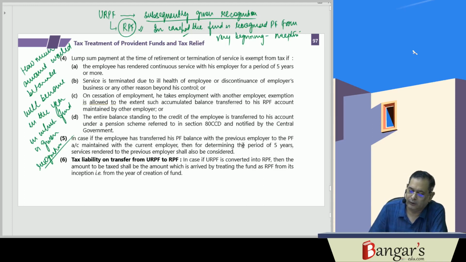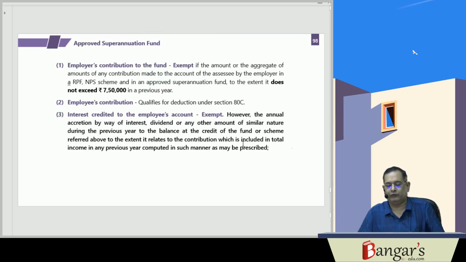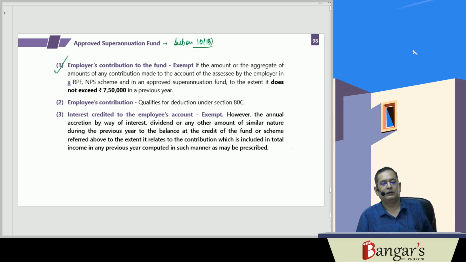So that is about the tax treatment of the provident fund. Then about the approved superannuation fund, section 10(13) provides for the exemption in respect of the superannuation fund. Here, about the employer's contribution to the fund: basically, the employer's contribution to the superannuation fund is exempt.